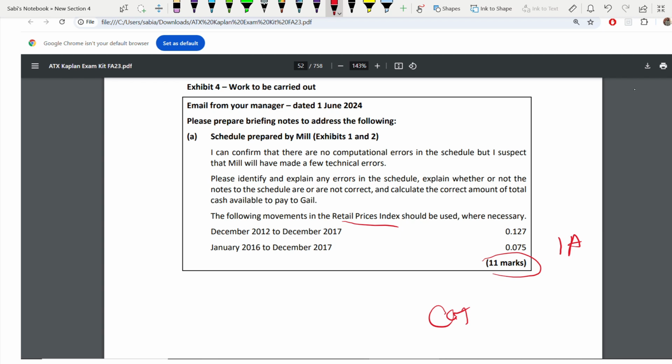You have to use exhibit 1 and 2 for this requirement. Already they have given to you. So life is solved. So here they are saying, what is the requirement?